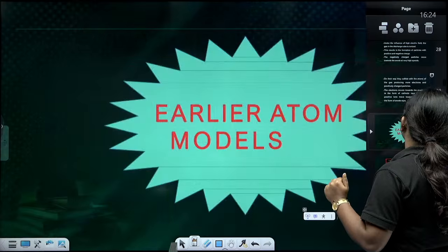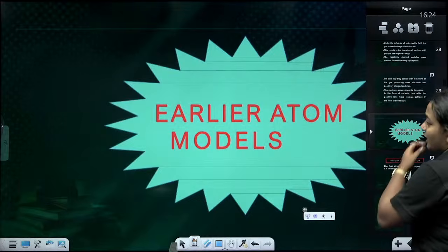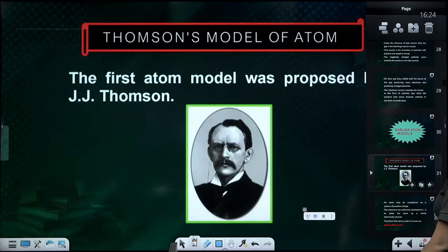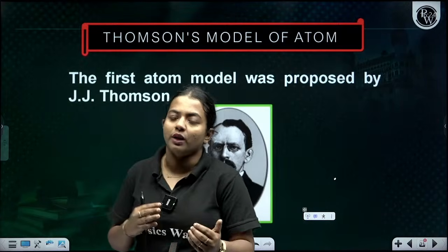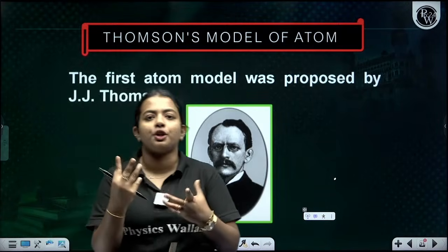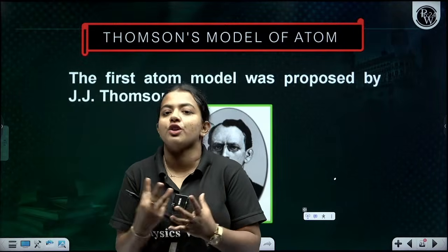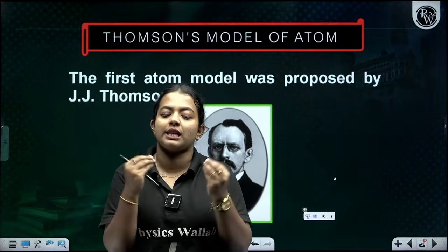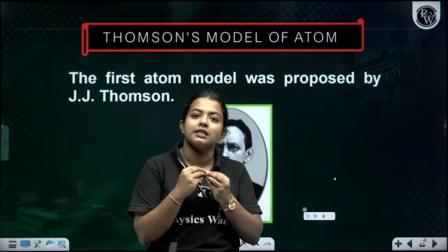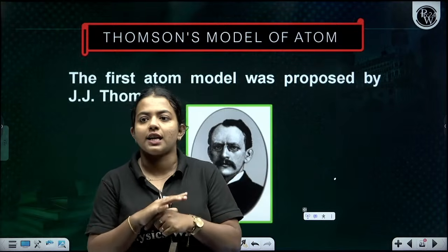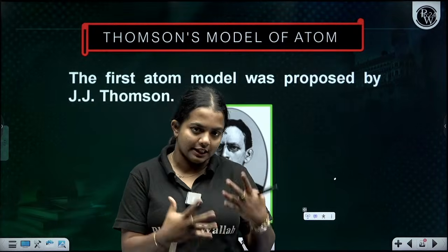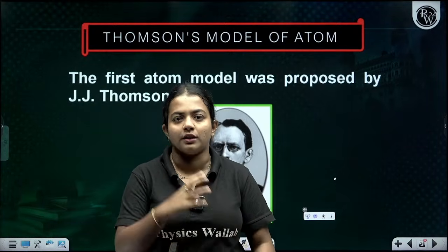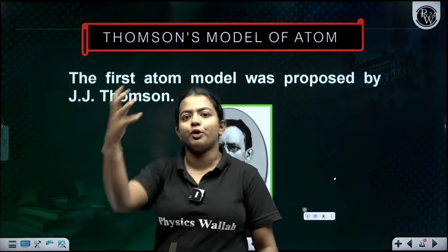Now comes the earlier atomic models. First one was the Thomson model of atoms. J.J. Thomson was the first one who gave some explanation for the atom. He says that the atom is considered as a sphere, just like the structure of a watermelon, or we can say the plum pudding model.